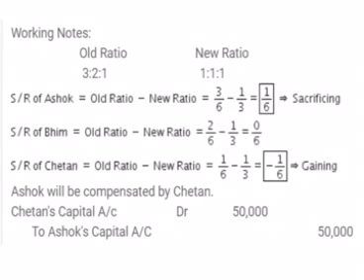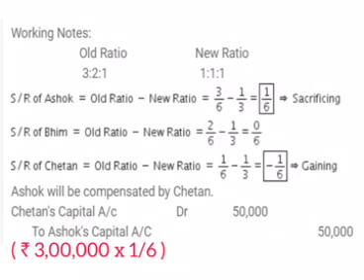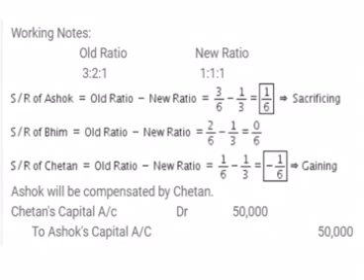Now coming to Ashok and Chetan, the gaining partner will compensate the sacrificing partner for the part of goodwill. In the question, goodwill is given in the adjustment at rupees 3 lakh. The journal entry is gaining partner's capital account debit to sacrificing partner's capital account. Here Chetan's capital account debit to Ashok's capital account. And what will be the sacrifice or gain of both? Goodwill into their share of sacrifice or gain. So Chetan will compensate 1/6th share of the goodwill, that is 1/6th of rupees 3 lakh, which will come out to be rupees 50,000. So Chetan will compensate 50,000 to Ashok for his gain in the profit sharing ratio.